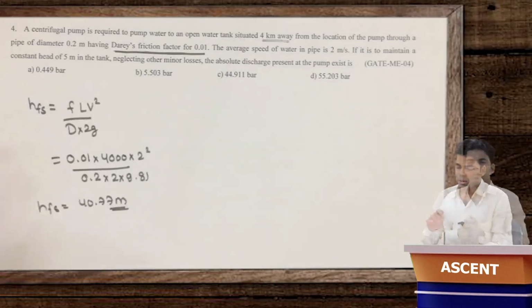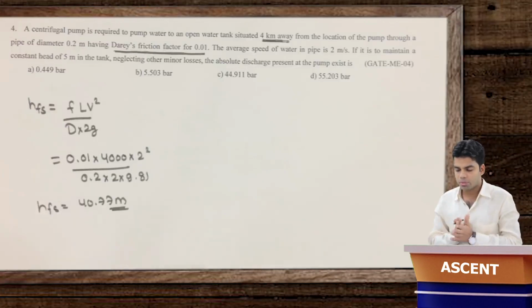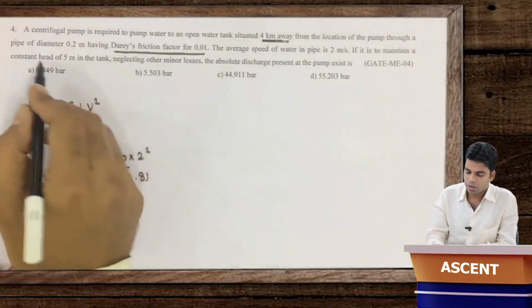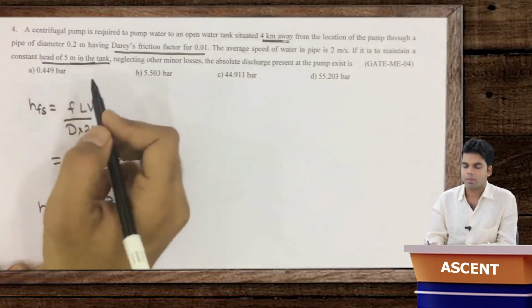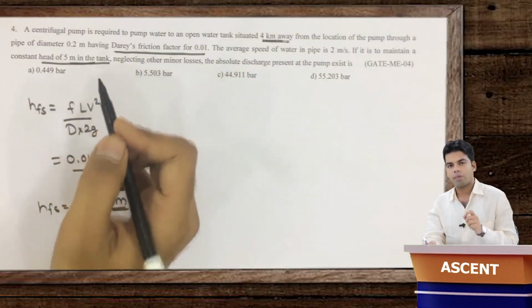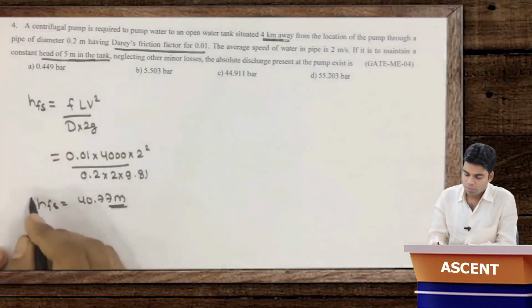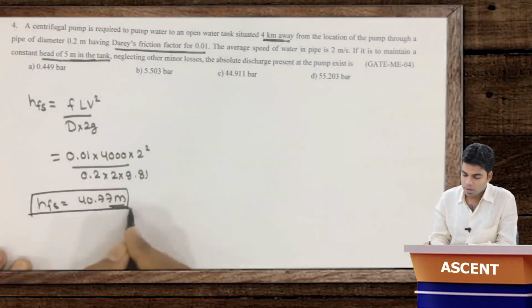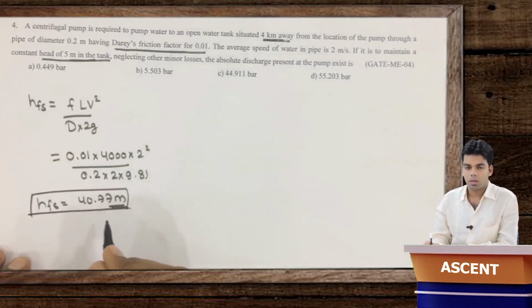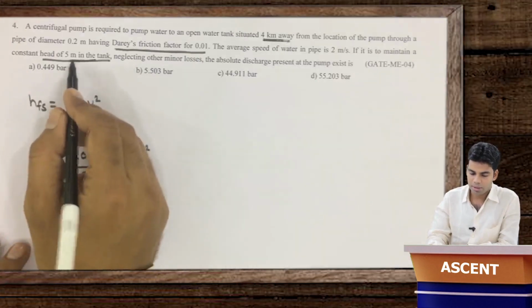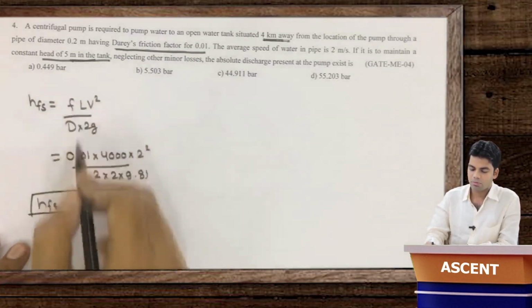Okay, now how much head should this pump supply? So this pump has to maintain a constant head of 5 meter in the tank, first thing. Second thing, it has to overcome this much losses. So total head which is to be supplied is 5 meter plus this HF in terms of meter.